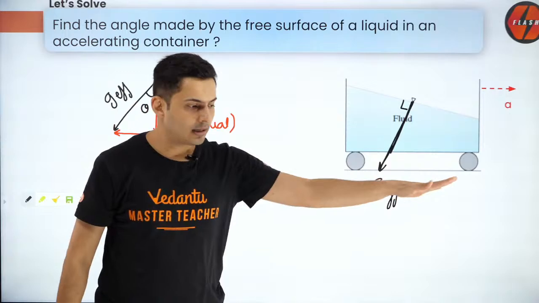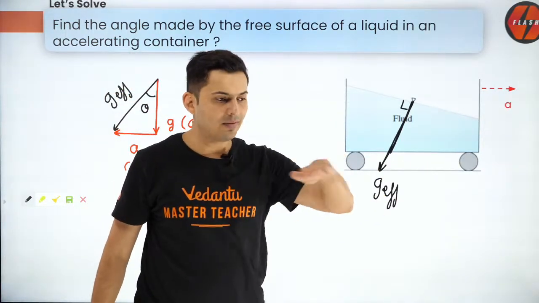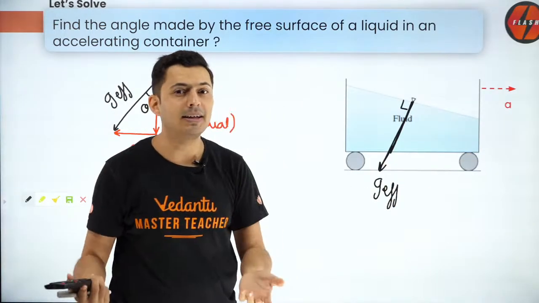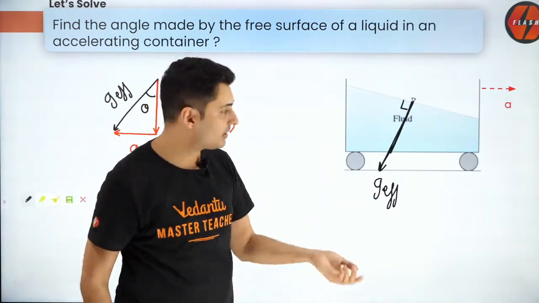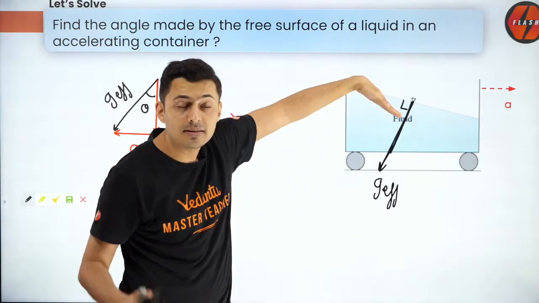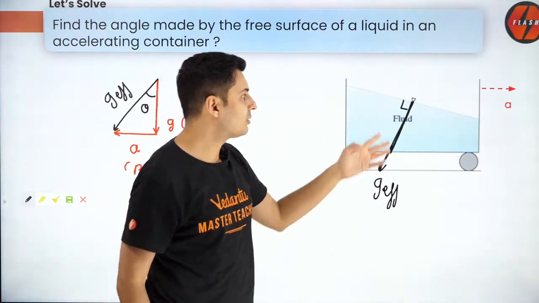When you leave water to lie down in a container, you will see gravity is down, and the surface of the liquid is flat. But if the container accelerates, then the gravity perceived by that container changes. So the perceived or the effective gravity is here, so the surface also tilts to maintain its perpendicularity with effective gravity. That's what will happen.